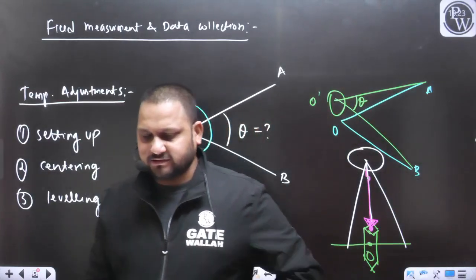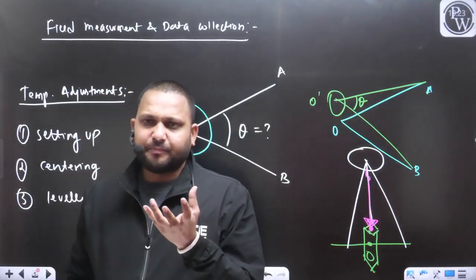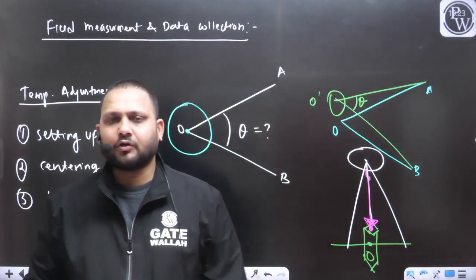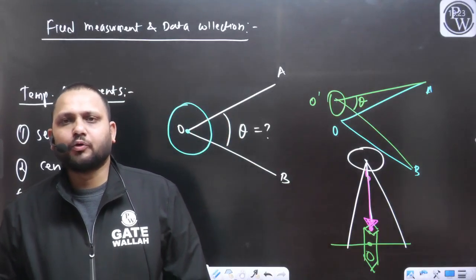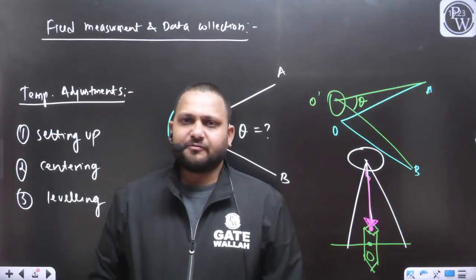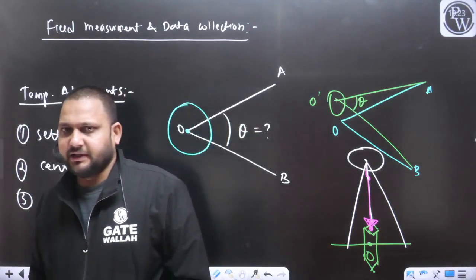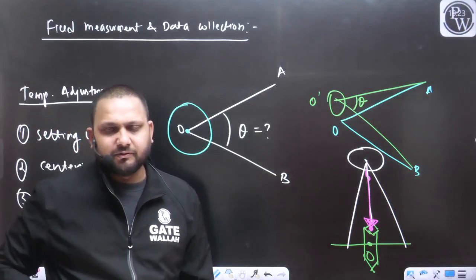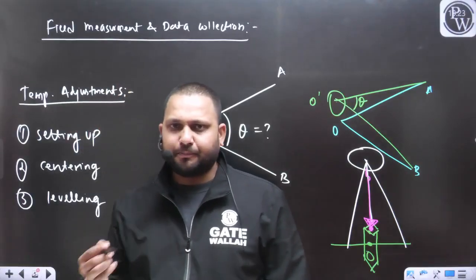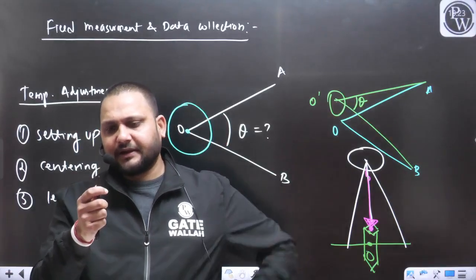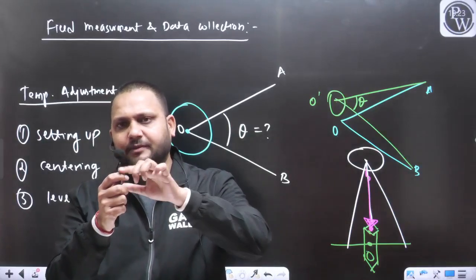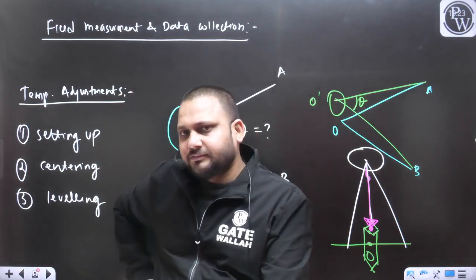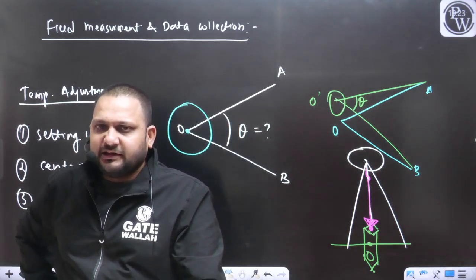As we have discussed, in the case of a prismatic compass there was a magnetic needle, a graduated ring. That magnetic graduated ring was held on a pivot point, something like this, and above that there was a transparent glass.